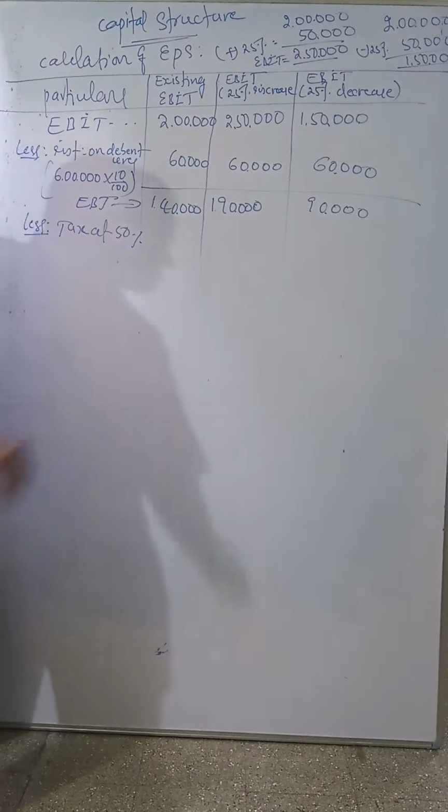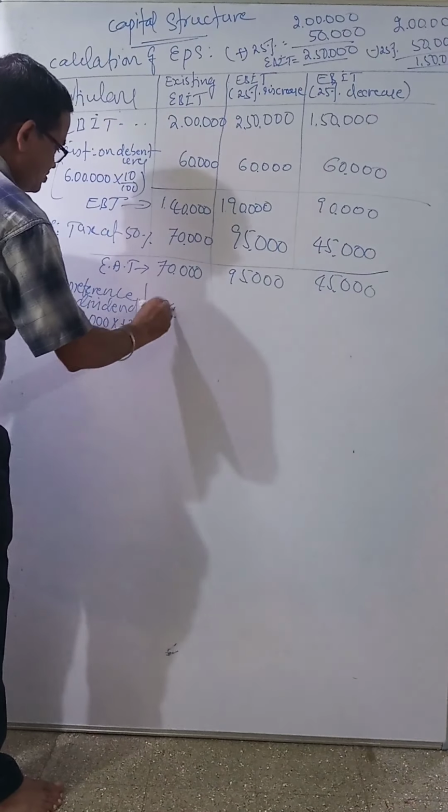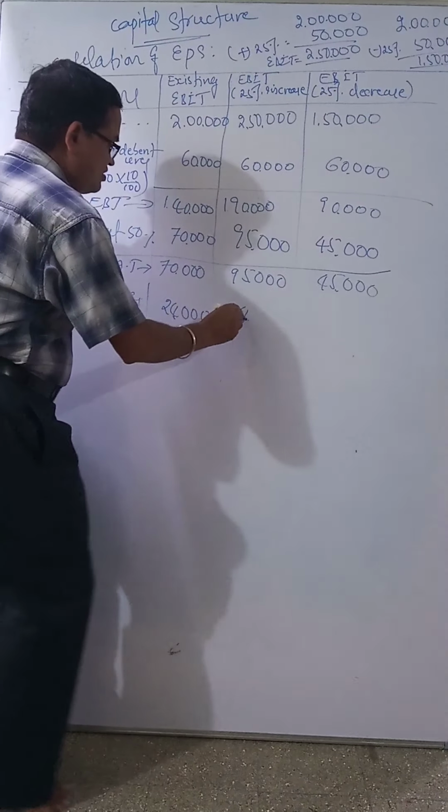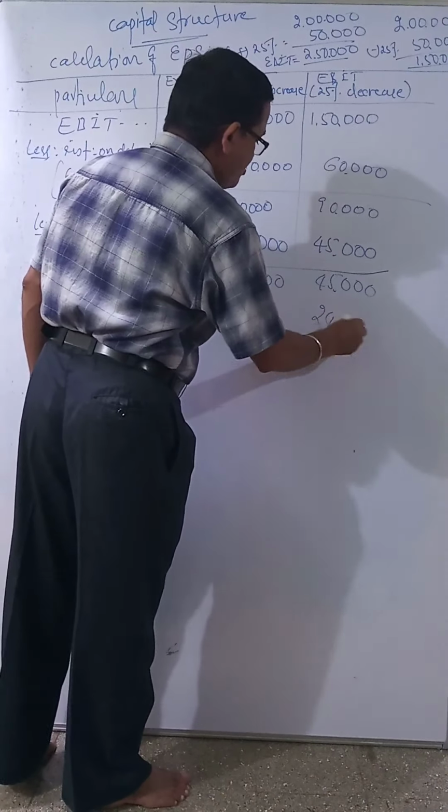Earning after tax less preference dividend. If any preference dividend is given, that is paid to preference shareholders, which is given in the question. See the second point: 12% preference shares of rupees 2 lakhs, means the company has to pay 12% dividend on 2 lakh rupees. 2 lakhs into 12 divided by 100 is 24,000. The company has to pay 24,000 preference dividend in all plans.